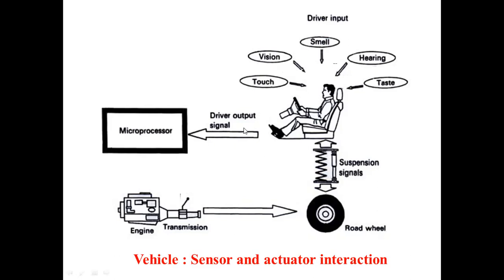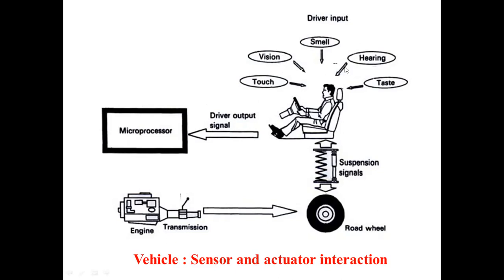Now take an example here, vision. With the help of these eyes, the driver is observing in front of the vehicle what the road is, what the condition is, whether we are going on a plain road, whether there are any obstacles and likewise. Likewise here, with the help of touch, we find out whether it is required to make a gear change or not, whether I have to accelerate or not. Likewise, this is just an example.